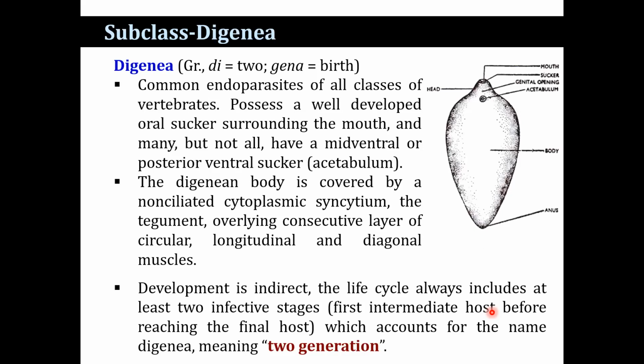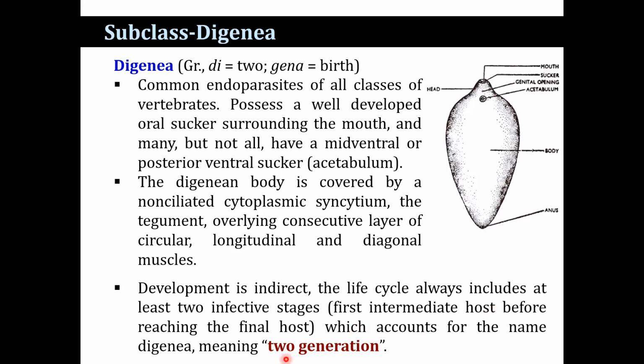Now, class Trematoda is divided into 2 subclasses, subclass Digenea and subclass Aspidogastrea. Digenea: di means 2 and genea means generation. So the development is indirect. The life cycle always includes at least 2 hosts: one host, the primary host, and another host, the intermediate host, that is needed to reach the final host. That accounts for the name